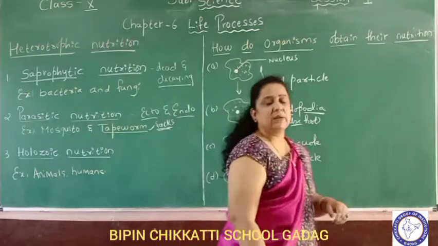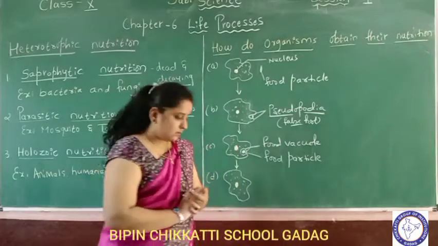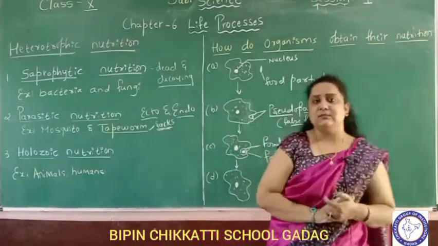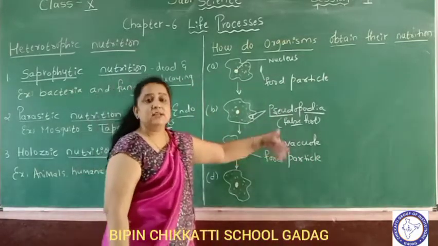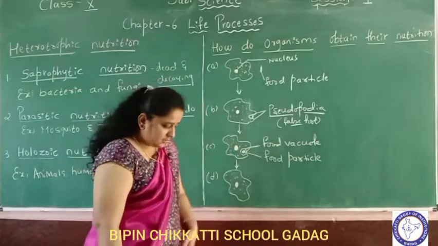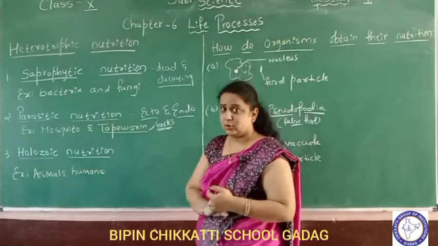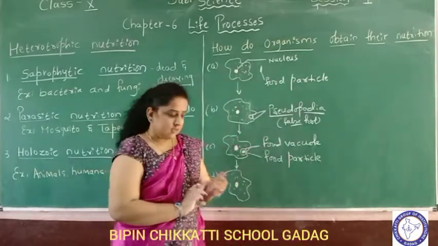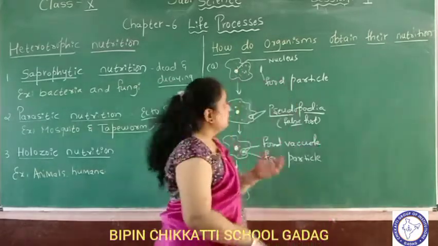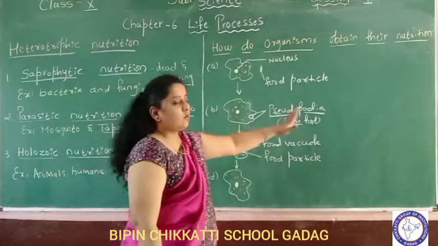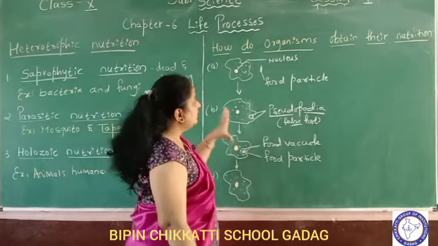This is how organisms like amoeba obtain their nutrition with the help of finger-like projections called pseudopodia, because the digestive system or the mode of nutrition is different in different animals. If you see simple organisms, it is a different method, and if you go to complex organisms like humans, there we have a well-defined digestive system. As you already learned in your previous classes, organisms have different levels of organization in their body, like cellular level, tissue level, organ level and organ system level. So in humans, we have a complex, separate system for digesting food.